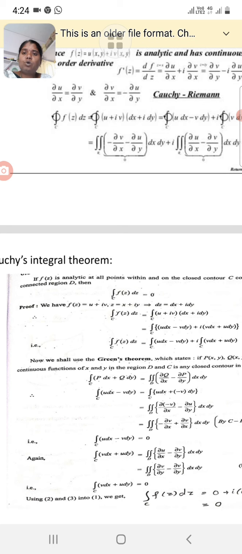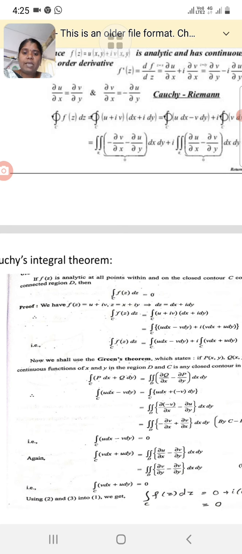f of z is equal to u plus iv, where u and v are functions of x and y. z is equal to x plus iy, which implies dz is equal to dx plus i dy. The integral over C of f of z dz is equal to the integral of u plus iv into dx plus i dy.